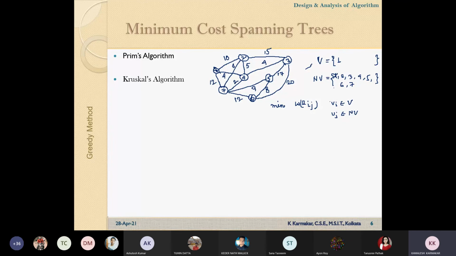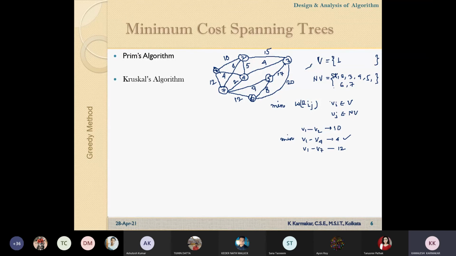Yes sir, this is V1. How many edges will be there? Vertex 1 is connected with 2, 4 and 7. So V1-V2, V1-V4 and V1-V7. Which one is minimum among them? V1-V2 is 10, V1-V4 is 4 and V1-V7 is 12. So the minimum among these is this one, 4.